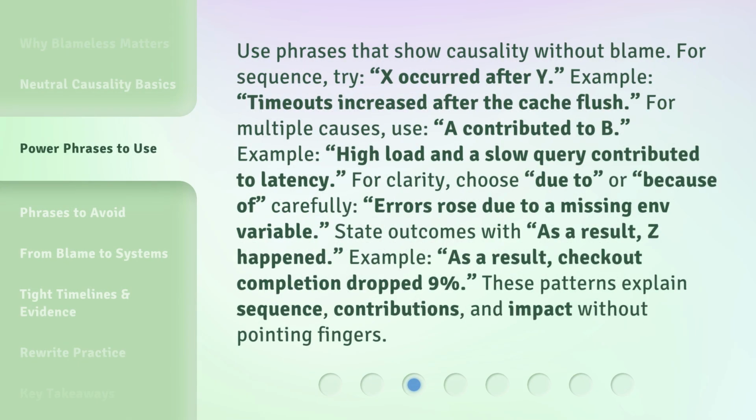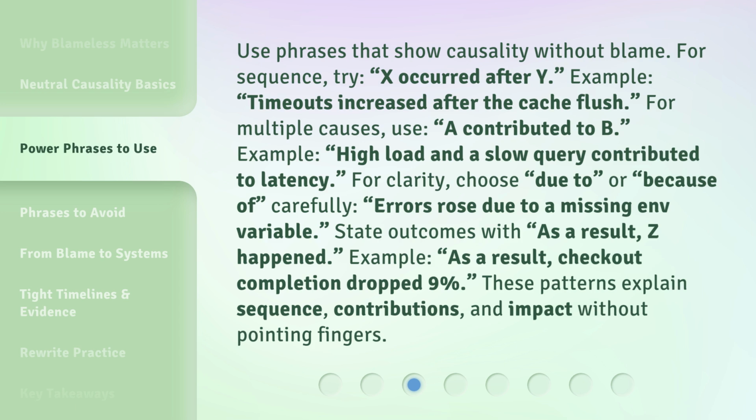Use phrases that show causality without blame. For sequence, try X occurred after Y. Example, timeouts increased after the cache flush. For multiple causes, use A contributed to B. Example, high load and a slow query contributed to latency.